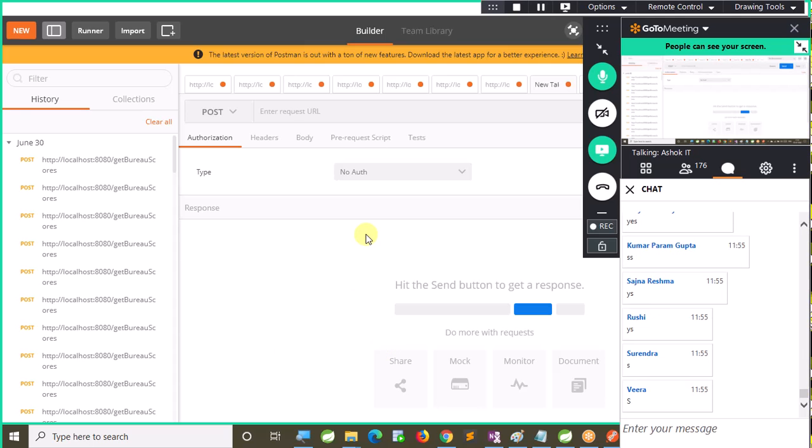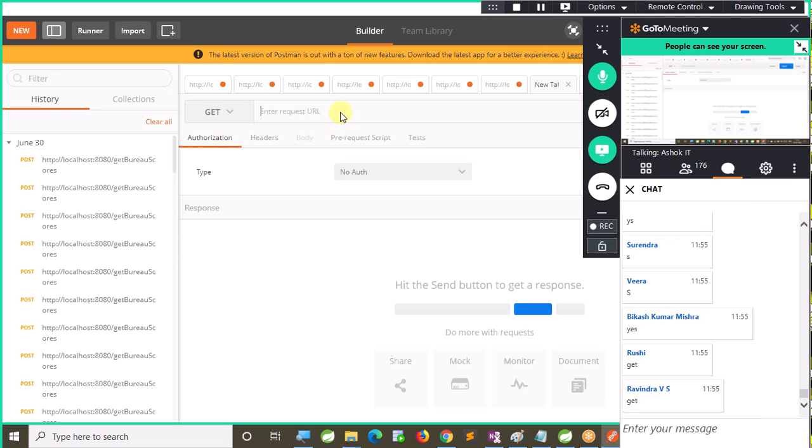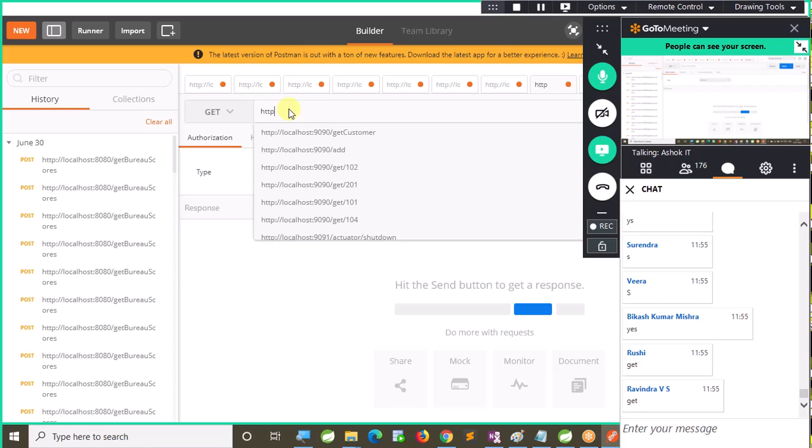Now I can access my REST API by using this Postman also. Here there is an option for what type of request we need to send. I'm selecting GET. I want to send a GET request. Request URL: what is the URL that you need to hit? You need to type your API URL.